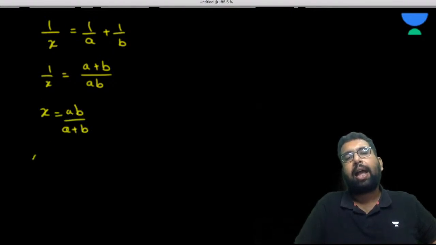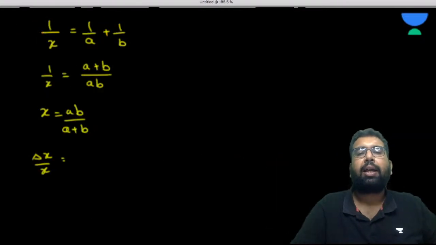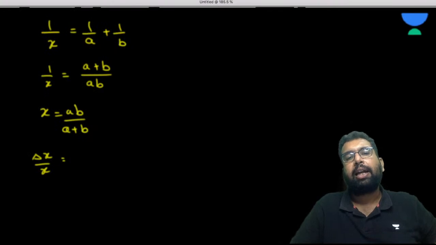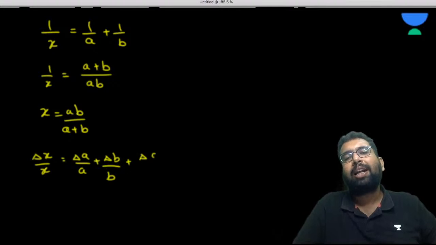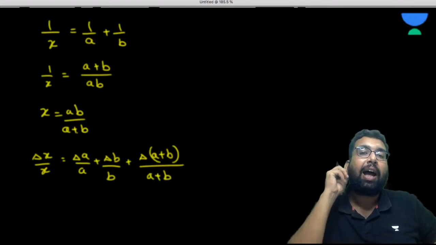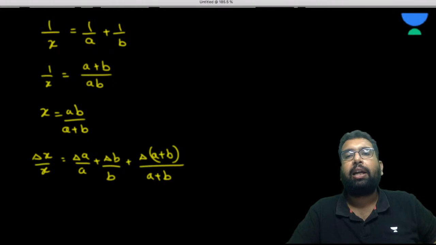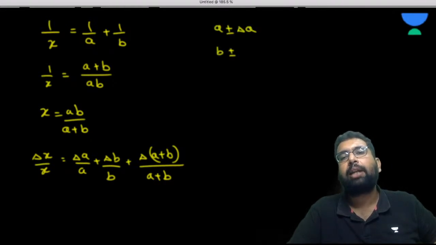So delta x by x. Using the same concept, delta x by x will be delta A by A plus delta B by B, then the whole of this denominator, delta A plus B. So in this case, you are going to use this A plus B as one entity. Are you getting my point? So there is A plus minus delta A, and there will be B plus minus delta B.